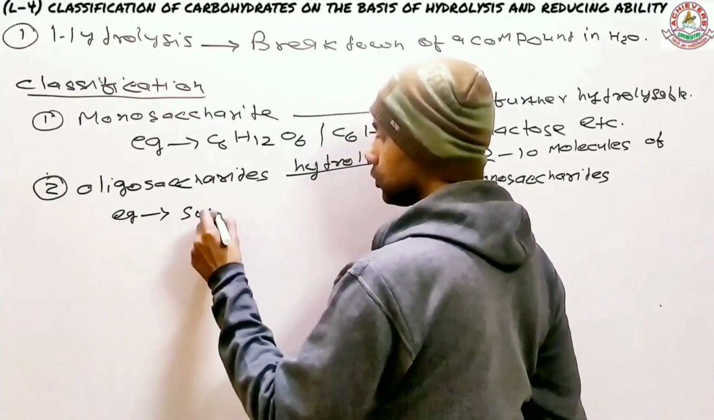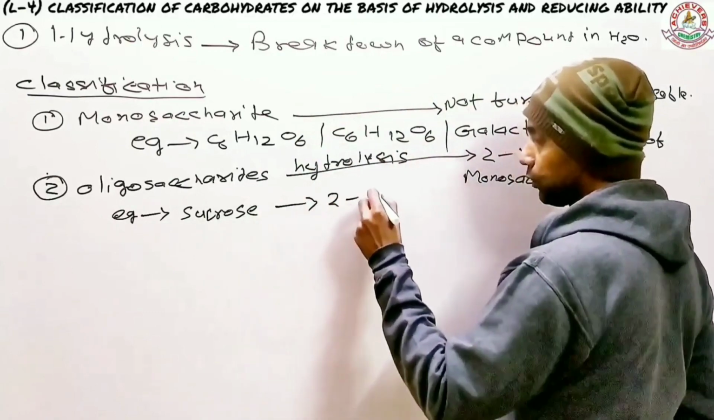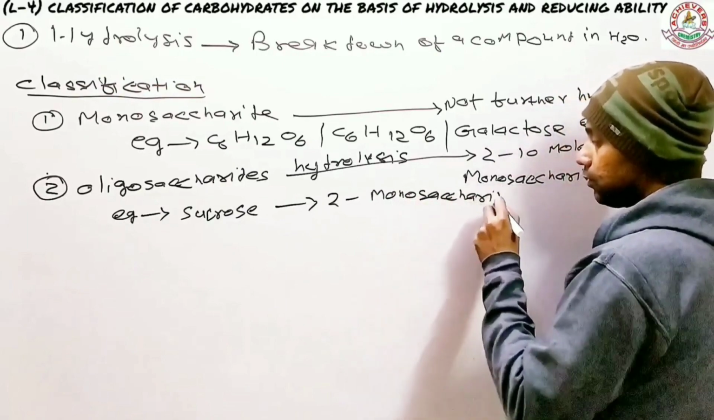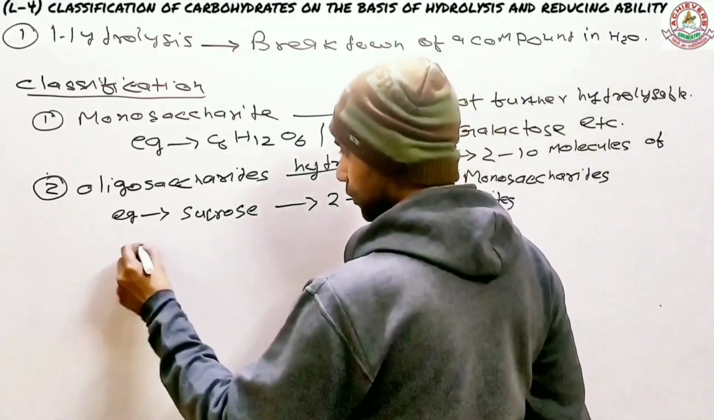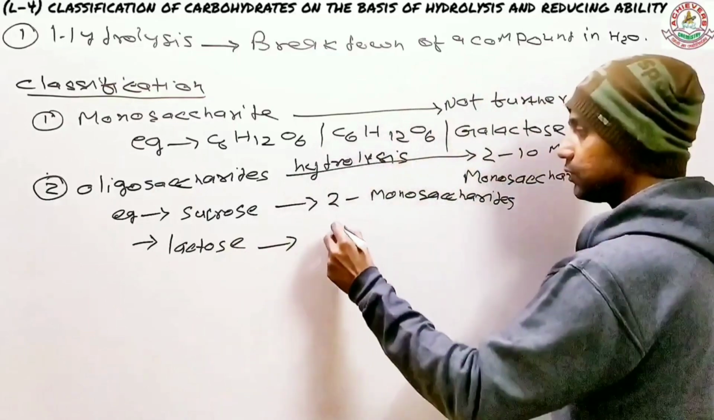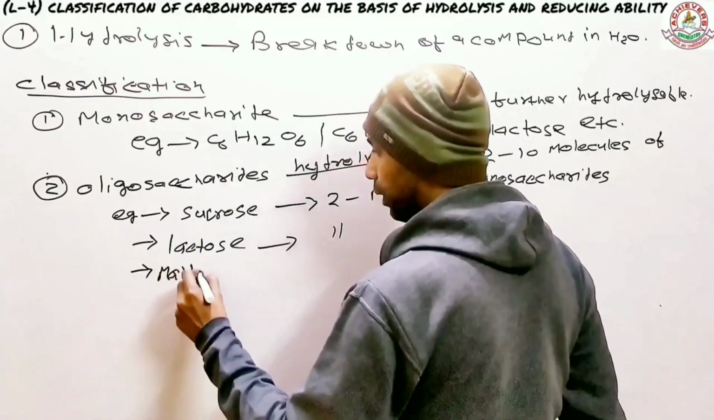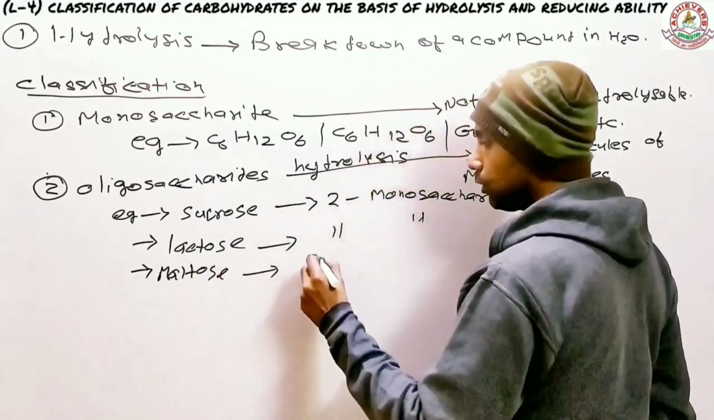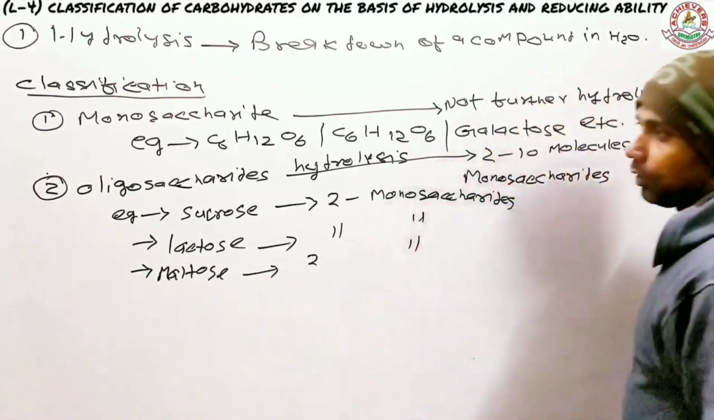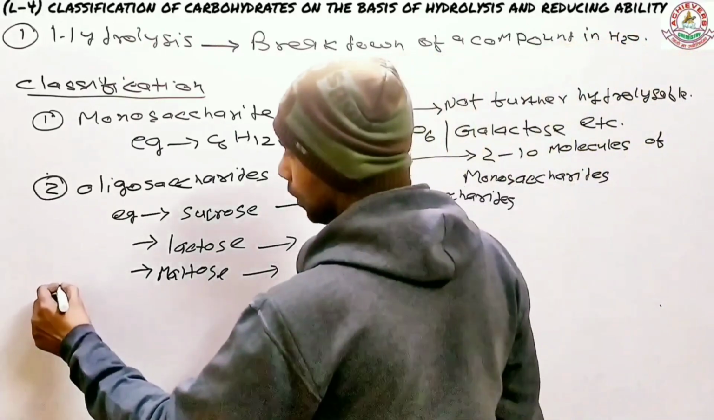Sucrose, you probably know. Sucrose is an oligosaccharide because it produces 2 monosaccharides. If we want to take further examples, lactose is also an example. Lactose on hydrolysis also produces 2 monosaccharides. Similarly, maltose can be an example. Maltose also consists of 2 monosaccharides, so this is also a disaccharide. So these are monosaccharides and oligosaccharides. I'll take you through the third one.